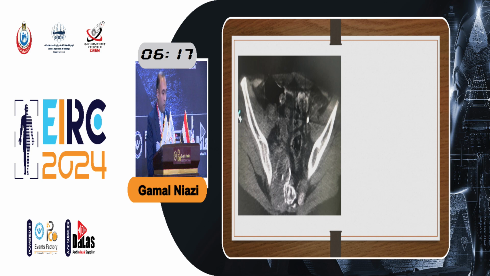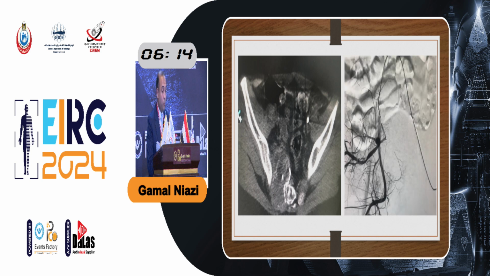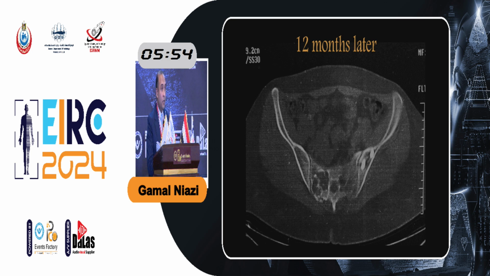This was the use of cone beam CT. This was the post-embolization image. The artery supplying the lesion, the lateral sacral artery from which the supplier of the lesion arises, has been totally blocked and amputated, as we can see. Surprisingly, after 12 months of embolization, the patient had no recurrent pain, and this was the cortical formation, new bone formation around the lesion. This was the result after 12 months, and the patient didn't go for any surgery after this.